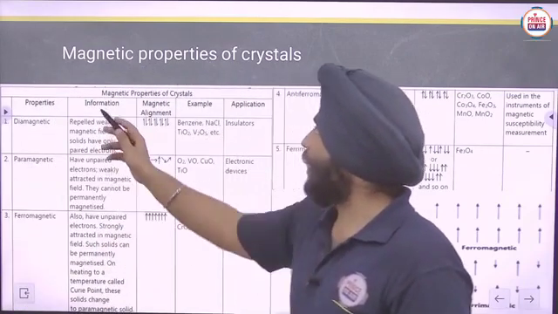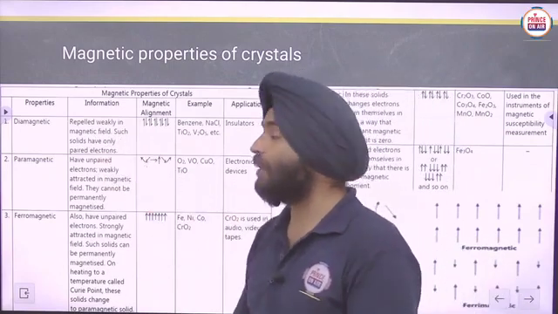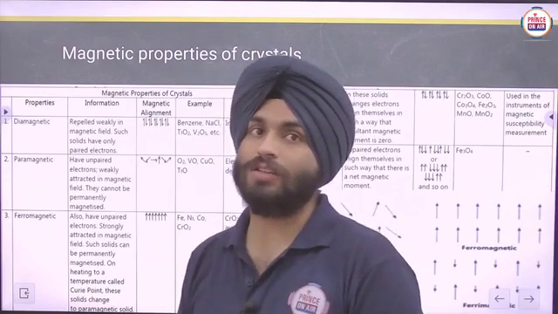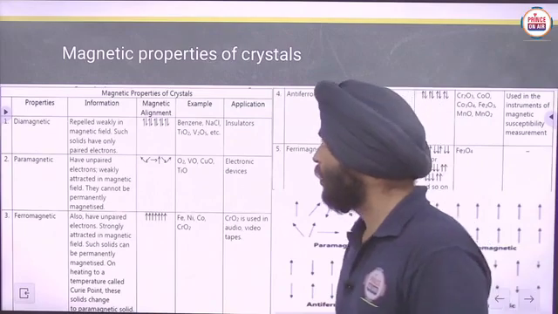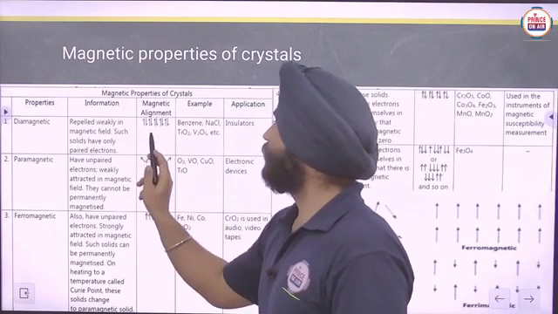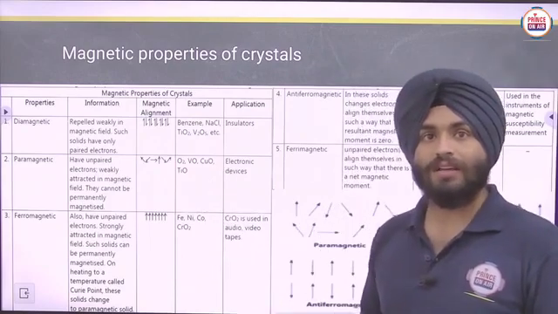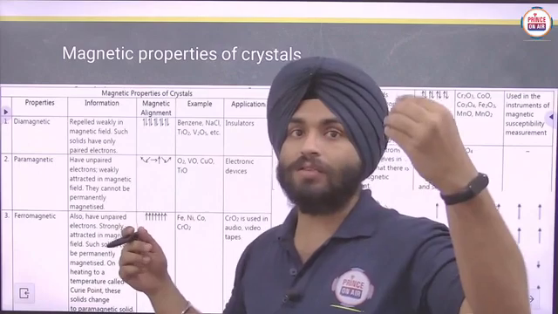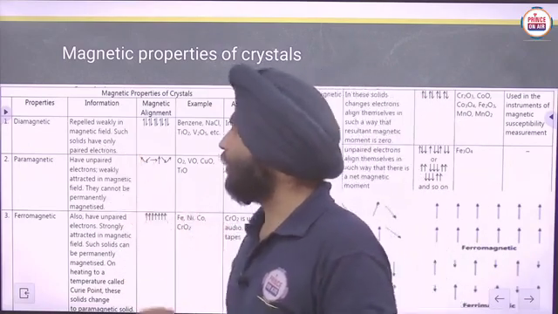Diamagnetic substances are actually weakly repelled in a magnetic field, such as solids that have only paired electrons. In diamagnetic solids, the electrons are paired, and I forgot to tell you about that. Here you can see the magnetic alignment, and in that case the electrons are paired. No free electron is there, so they will not show any magnetic character in the magnetic field.